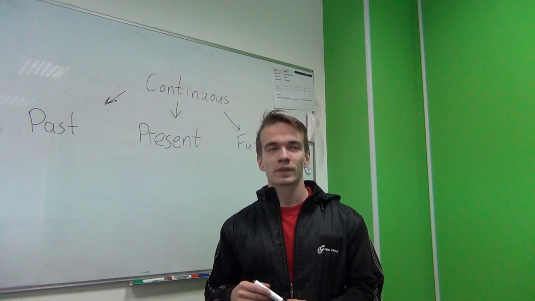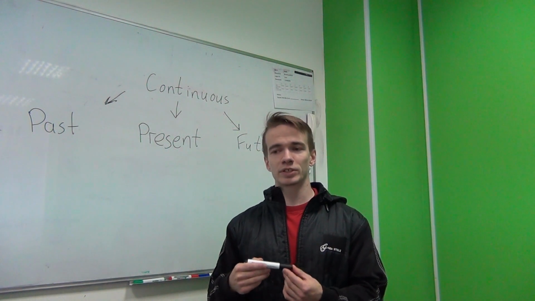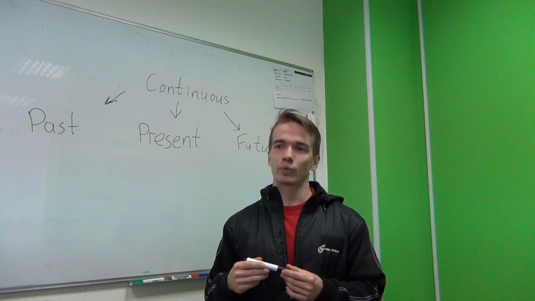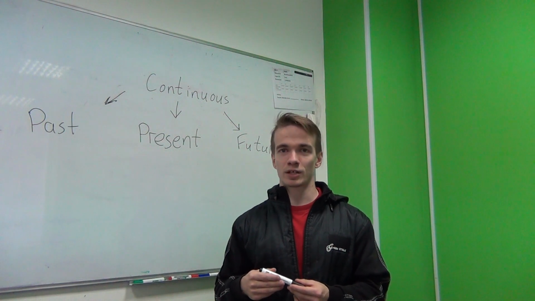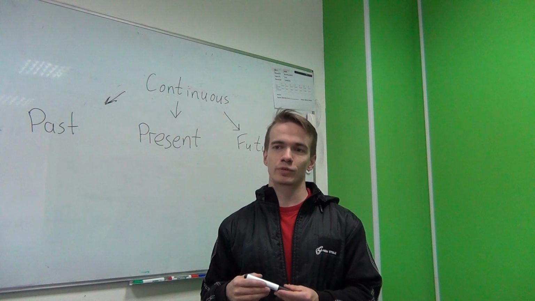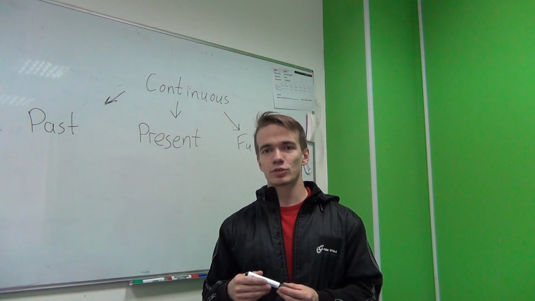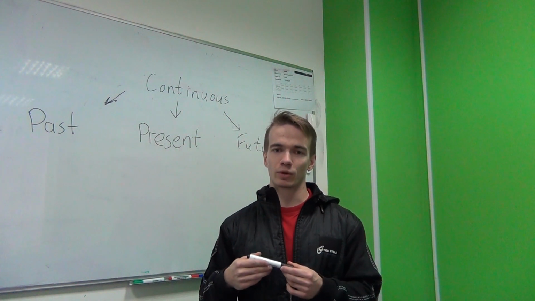For example, as you may know from simple tenses, in present simple tense we use present simple for repeated actions. In present continuous, we can also use it for repeated actions, but these actions should have some negative effect.